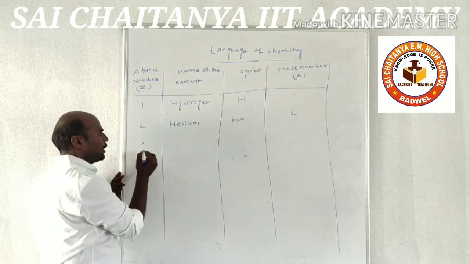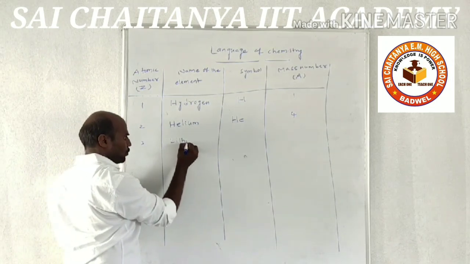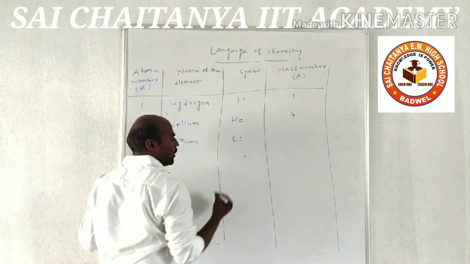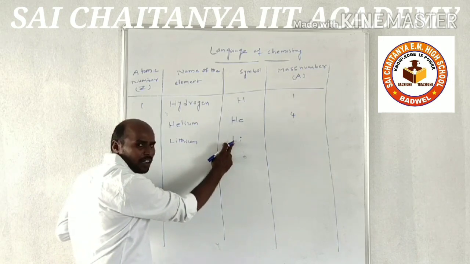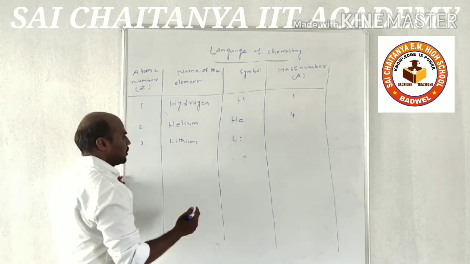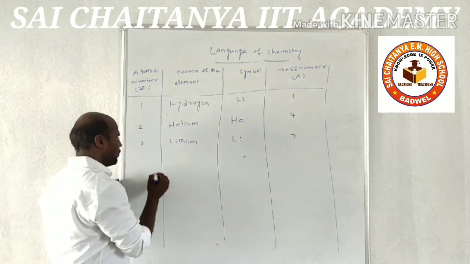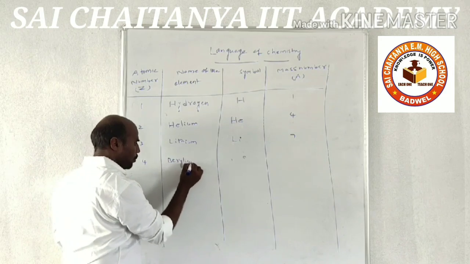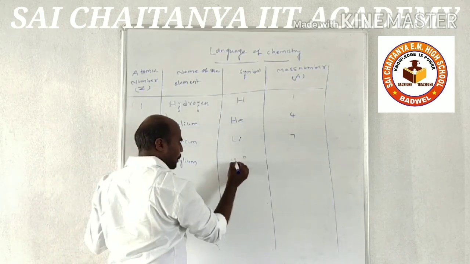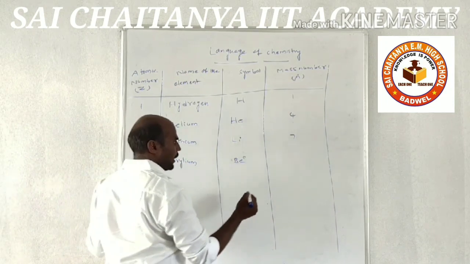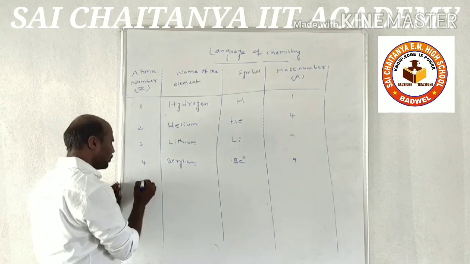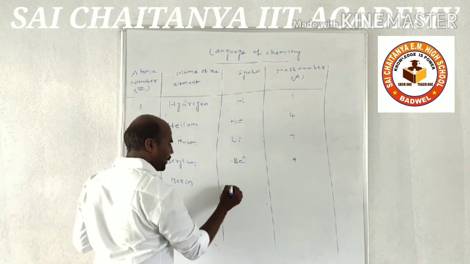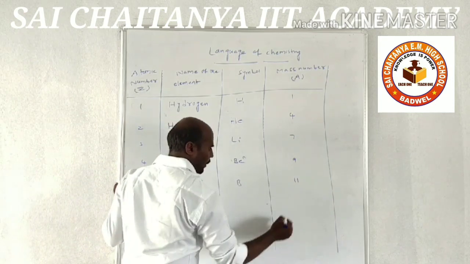And the third element is lithium. The symbol of the element is Li. Here also the first letter is a capital letter and the second letter is a small letter. The mass number is 7. The fourth one is beryllium. The symbol of the element is Be. Mass number is 9. And the fifth one is boron and the symbol is B. Mass number is 11.